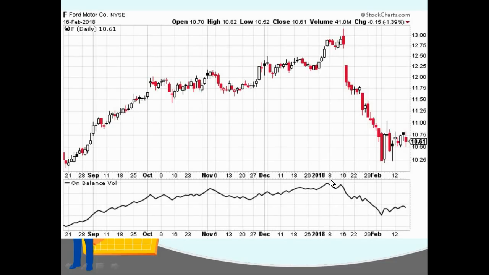Price action going up, OBV indicator going down. And which one turned out to be right? The candlestick direction or the OBV indicator direction? Well, we can see that the candlestick direction was a head fake. It looked like it was going to go up, but it went down quite a bit. And so the divergence here showed that the on balance volume told the truth. In this case, it looks like volume preceded price. Doesn't always work, but it worked in this case.